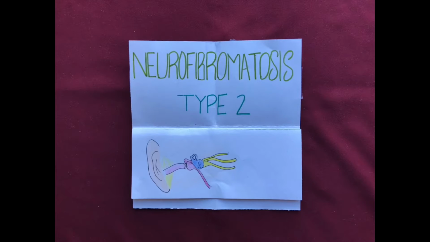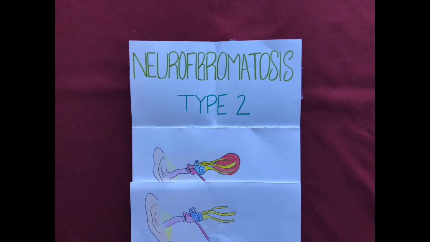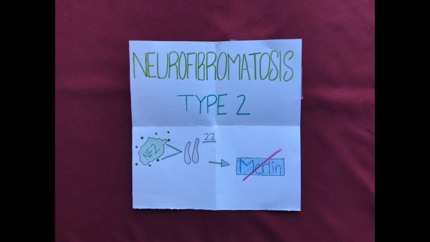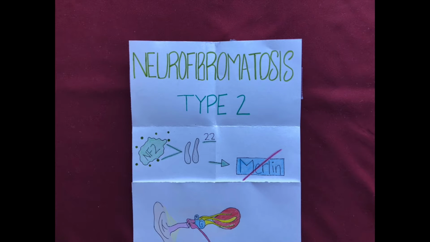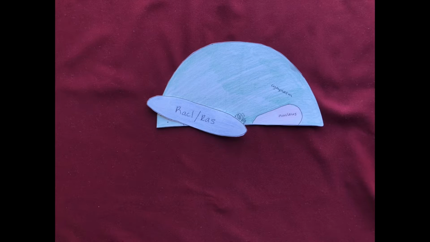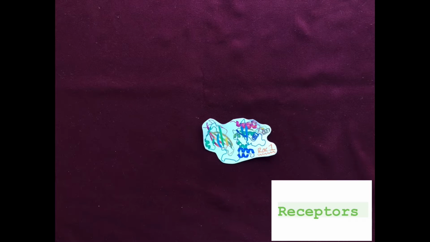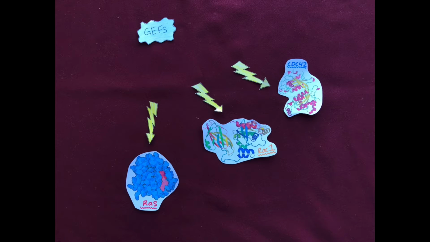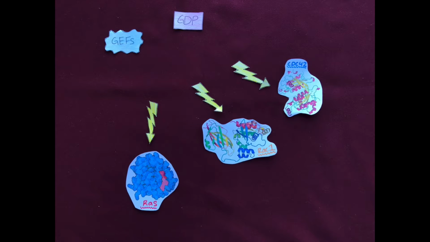Neurofibromatosis type 2 is a genetic disease that is characterized by vestibular schwannomas growing on the acoustic nerve of both ears. NF2 gene mutations within chromosome 22 result in the absence of the tumor suppressor myelin, causing the growth of these tumors. NF2 has multiple pathways, and I will be focusing on the RAC1-ROS pathway that occurs primarily within the cytoplasm.